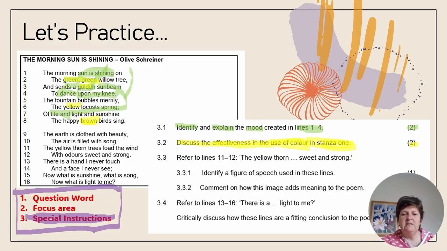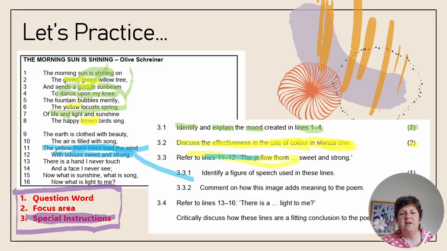3.3, refer to lines 11 and 12. Immediately I see the ellipsis here, and the ellipsis in a sentence mean that something has been omitted. So let me go and read lines 11 and 12 to make sure I know what's going on. Let me also just change color here so that you can see where I'm working. In line 11 and 12, it says, the yellow thorn trees load the wind with odors sweet and strong. Immediately, millions of the things that I've studied are going through my head, and I see that this is a turning point in the poem, and negative imagery is coming in with those words, thorn trees load.